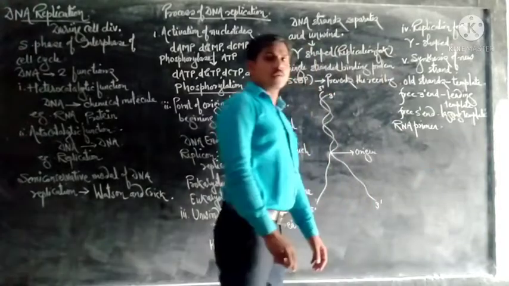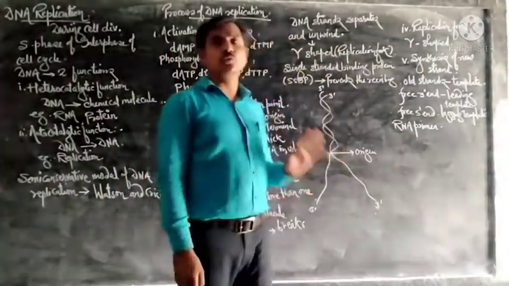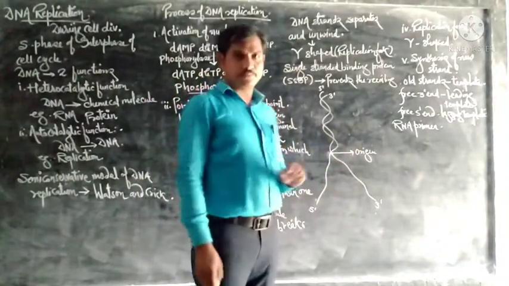This RNA primer molecule is a small RNA molecule which initiates the formation of a new DNA strand on the old strand.